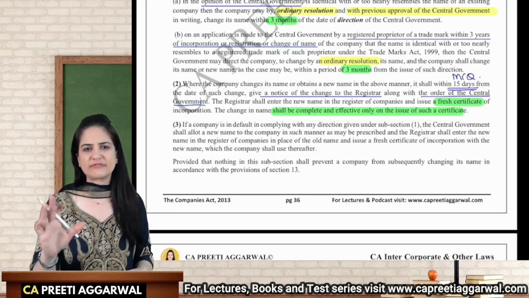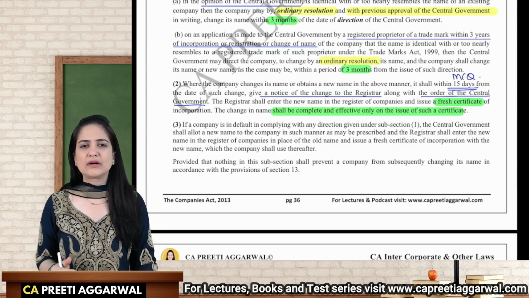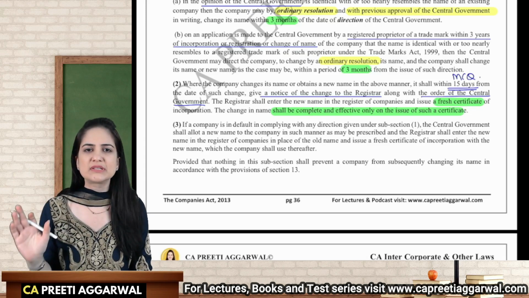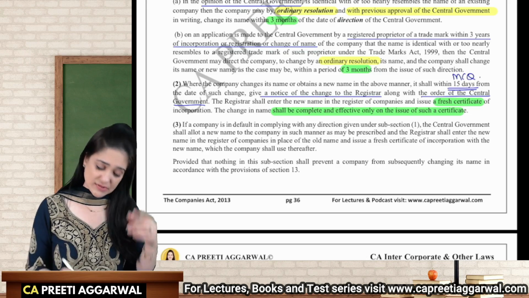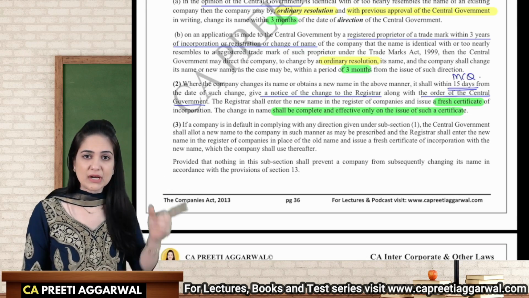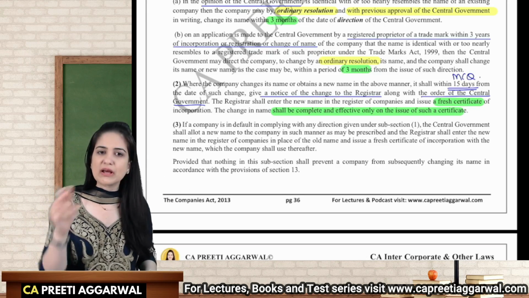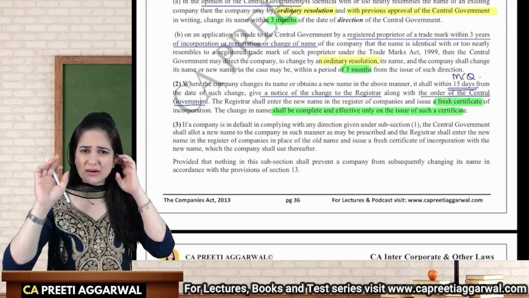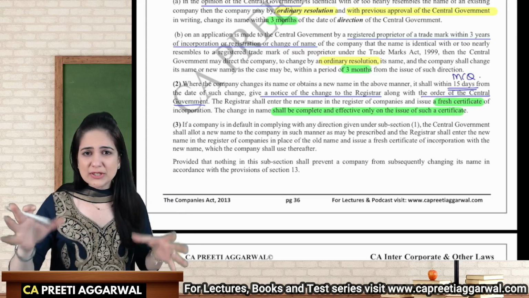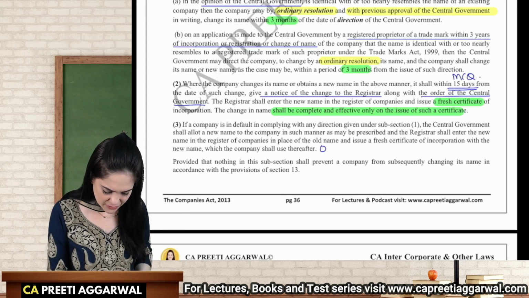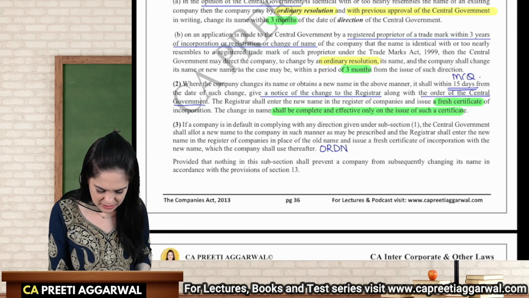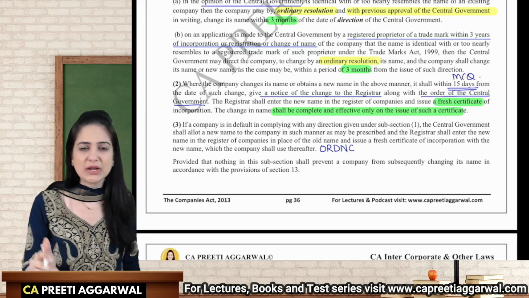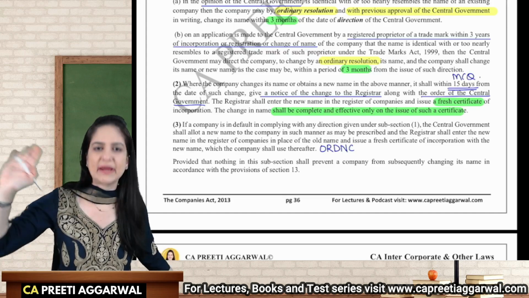What if I don't comply with the instructions of the central government? I'm a very stubborn person, I don't want to comply with this direction of the central government. Then instead of giving a penalty, earlier it was a penalty, now the central government will allot you a new name, and it is a very bad combination of name that they will give you. It starts with ORDNC. These letters will be mentioned in the name of a company. What does this mean? Order of regional director not complied.